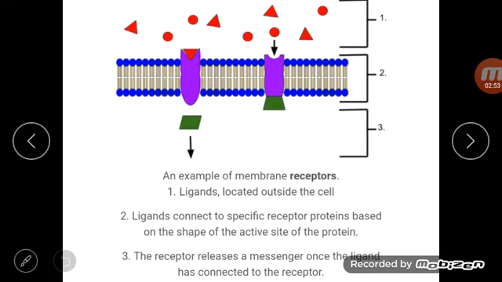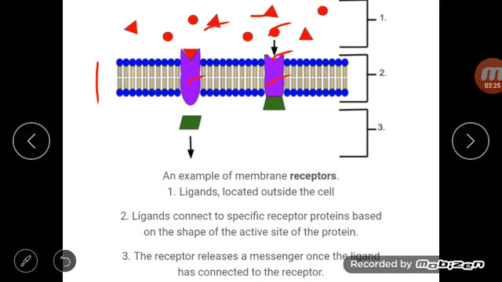Here you can see membrane receptors. So in red you can see ligands located outside the cell. This is cell membrane and these are ligands, and this is receptor. This one is active site.